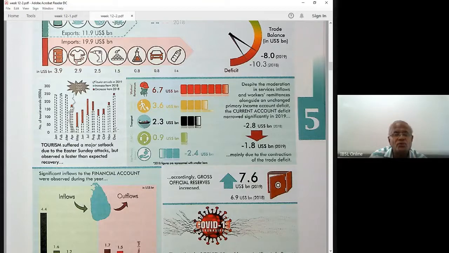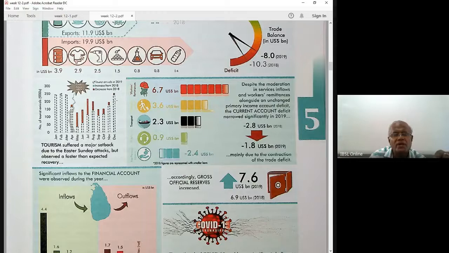After that, you had a problem in 2019. Arrivals came to zero. Huge drop. Now you can say there was a recovery. Initially a huge drop, then gradually it improved after the Easter Sunday attack. After December, there's a huge improvement. But what happened?